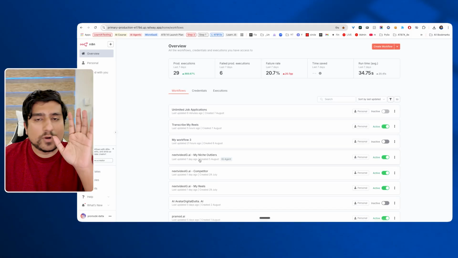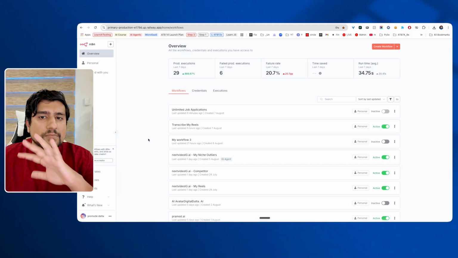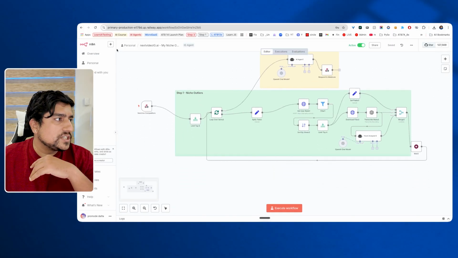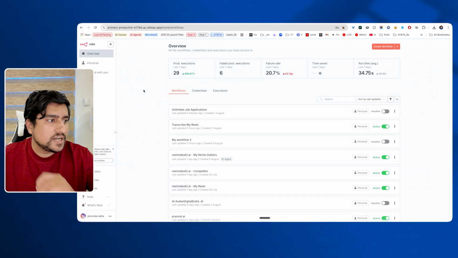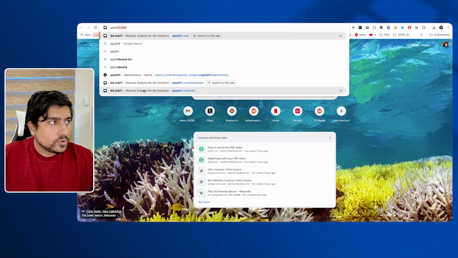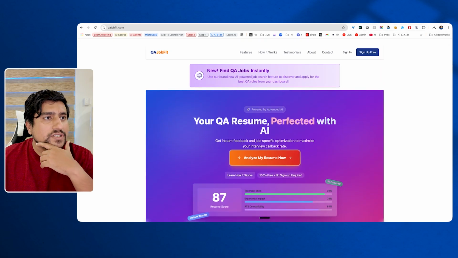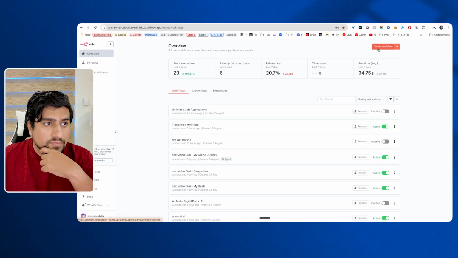I've been learning N8N for a long time, I think three to four months now. I have created multiple complex N8N flows. You can see my whole SaaS applications and everything, even the QA job fit that we have created. I don't know if you guys know this, but the whole backend is on N8N, guys.